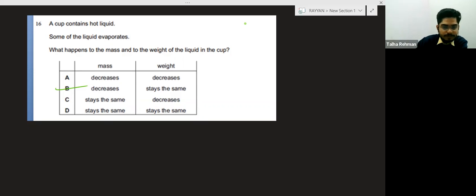So basically, this is a very simple question. Suppose this is a cup, and there is a liquid in this cup.